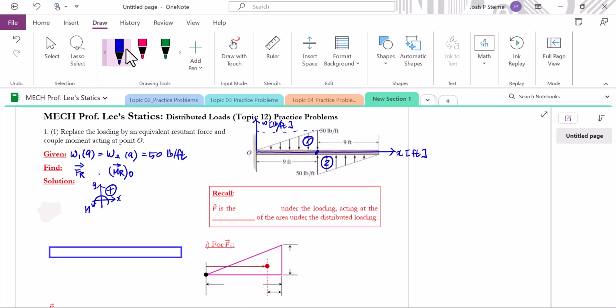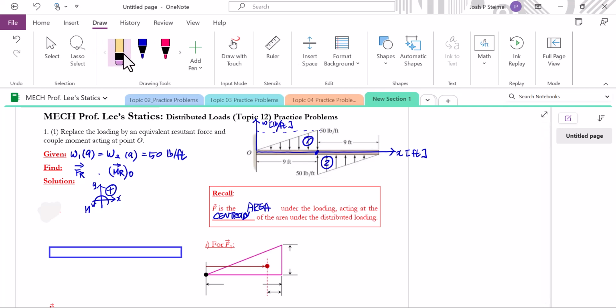All right, then let's recall. What was the force from the discrete loading? The force can be found by the area under the loading. That's what we learned. And also the force will act at where? At the centroid of the area under the loading.